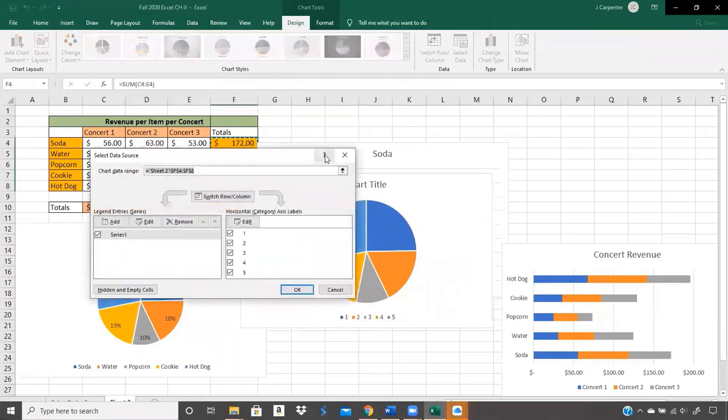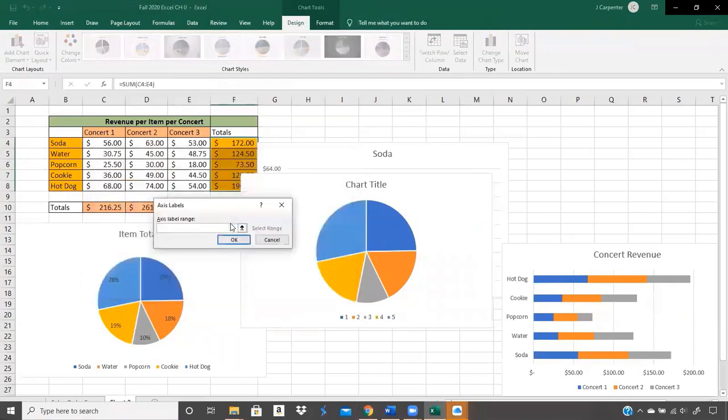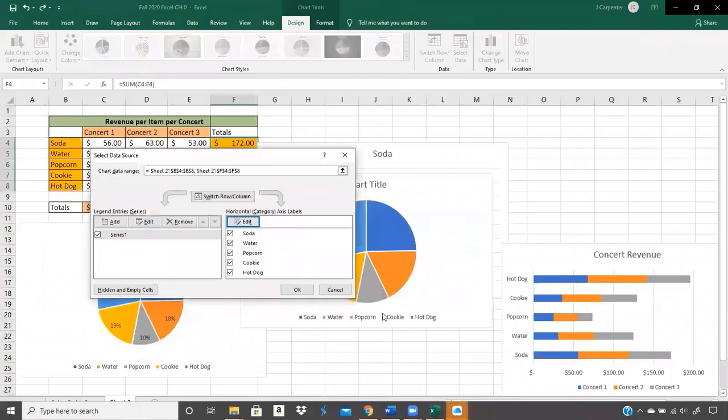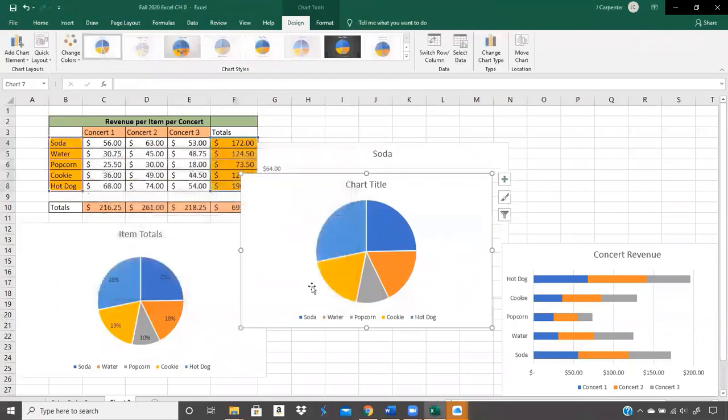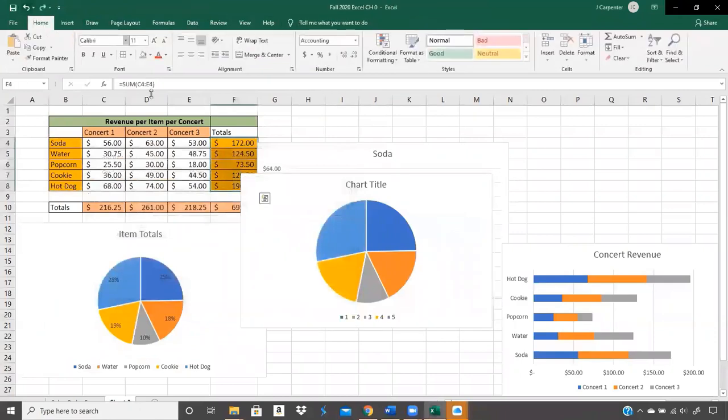We go to select data, we go to edit, there we go. So this is the one where you can click and hold. So I just click them instead of typing them, hit enter, hit OK, and now you can see everything's good. So that first thing I did where I just tried to type B4 through B8 didn't quite work. So we hit OK. Let's show you one more time in case you missed it.